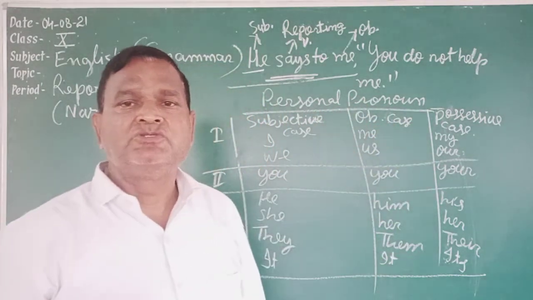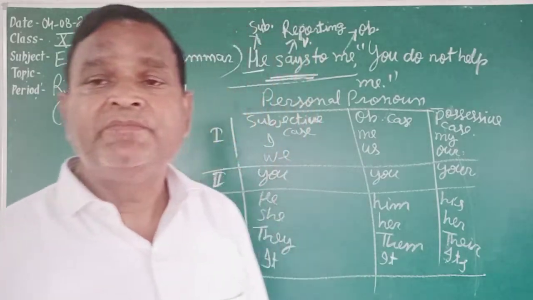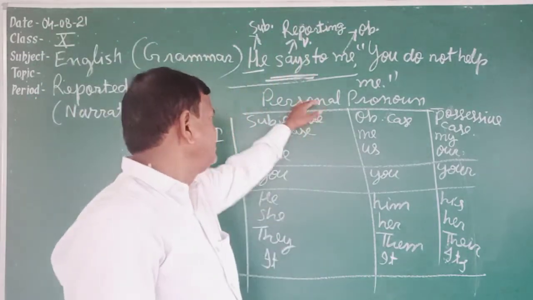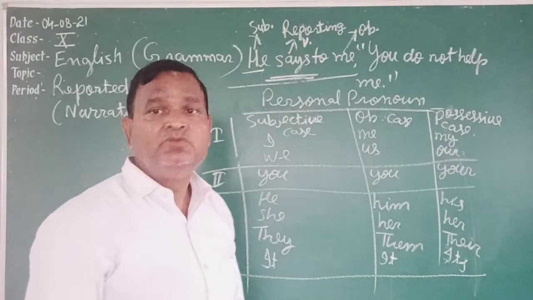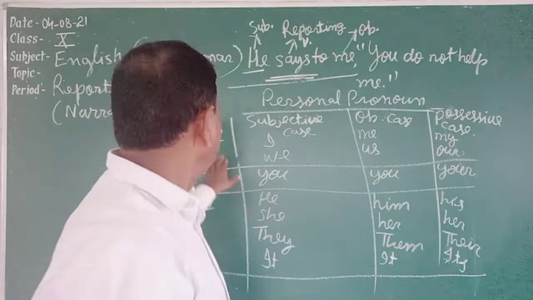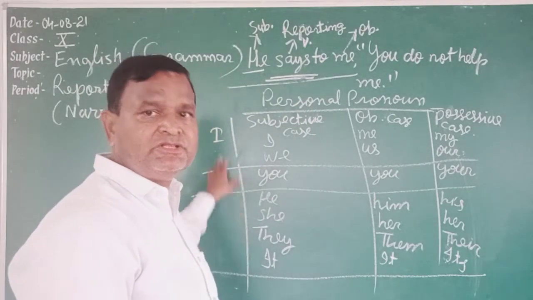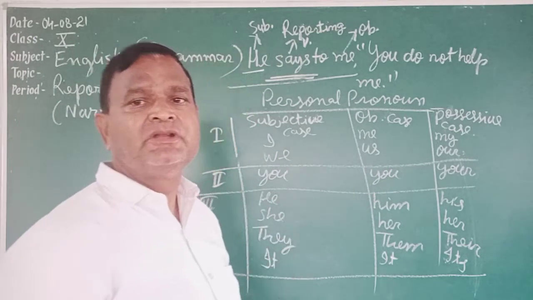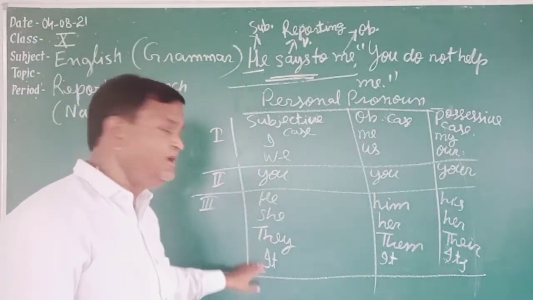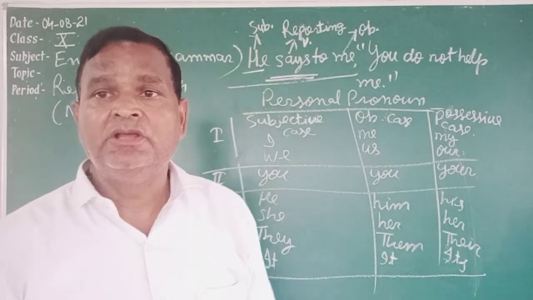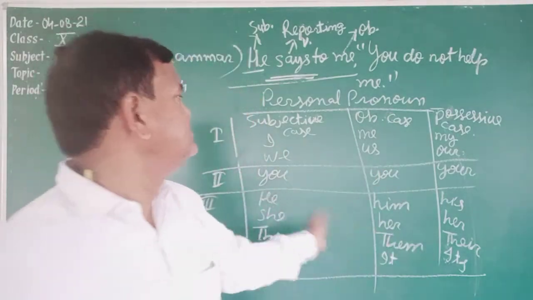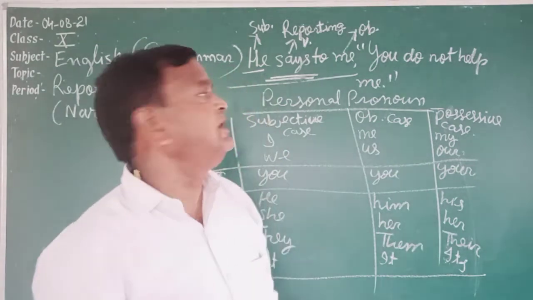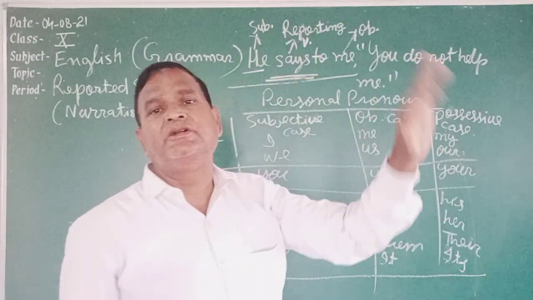These three types of pronouns. Three types of pronouns means what? Personal pronouns are under three cases. Those three types are first person, second person, and third person. First person I, second person you, third person he, she, they, it, and its all cases. Until you learn these pronouns, you cannot change any direct speech into indirect speech.